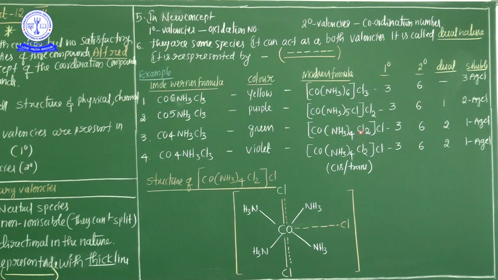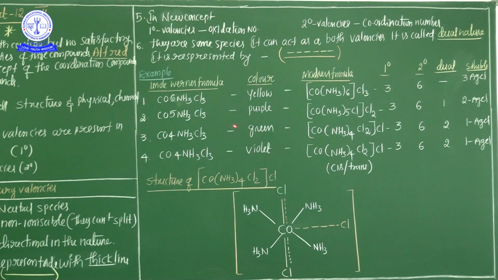Why Cl2? This Cl2 can exist with both characters: 1 degree valency and also 2 degree valency. Clear? These are the most important. And the last and final compound has the same formula, no difference: Co(NH3)4Cl3. The modern formula is also the same, primary valency is the same, secondary valency is the same, dual behavior is the same, and formation of precipitate is also the same, but the color changes.